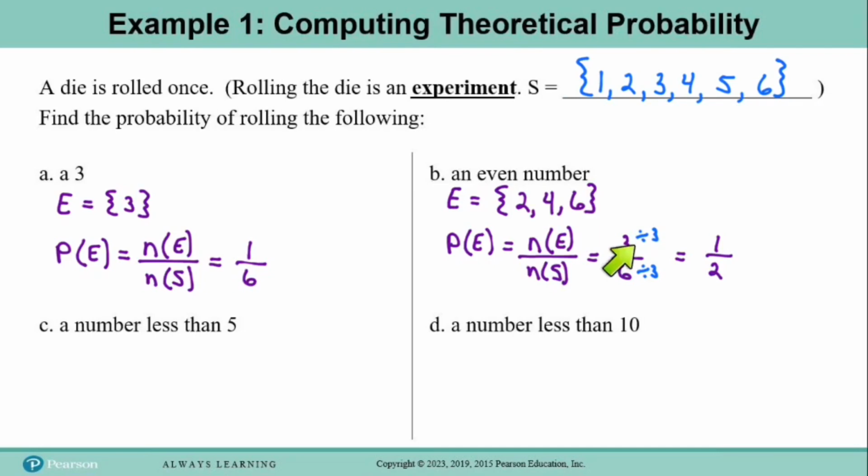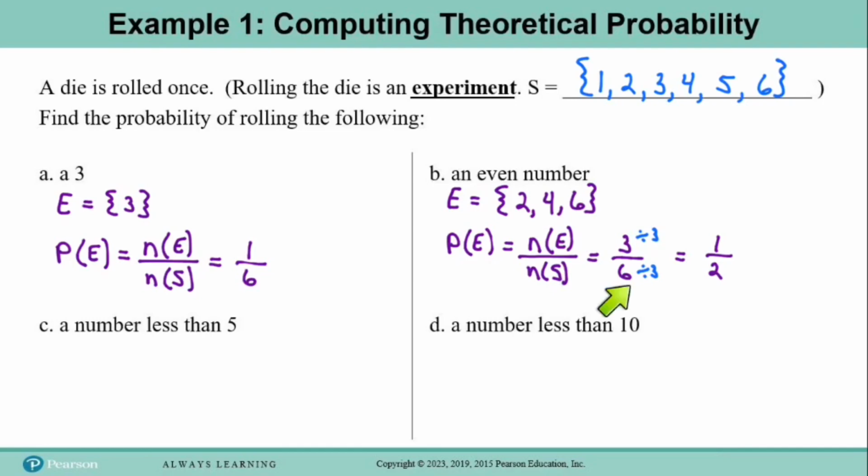Now, I think probably everybody knows how to simplify a fraction like this, because if the two numbers can both be divided by the same thing, then you divide both numbers by that same thing, and what's left is the simplified fraction. So in this case, both of these numbers can be divided by 3. 3 divided by 3 is 1. 6 divided by 3 is 2. And so the probability of rolling an even number is 1/2.